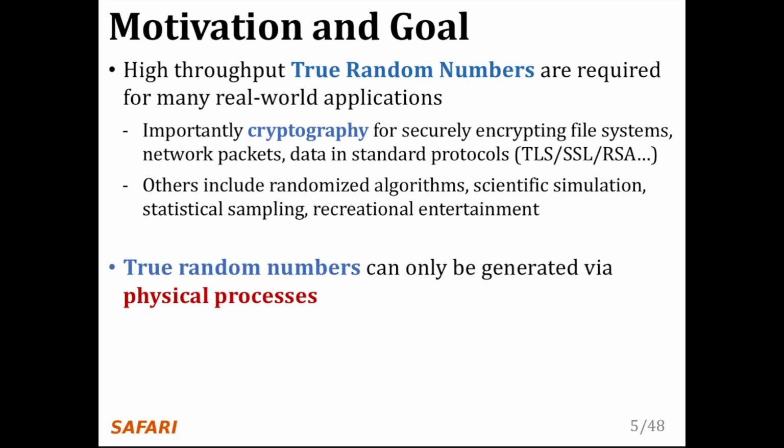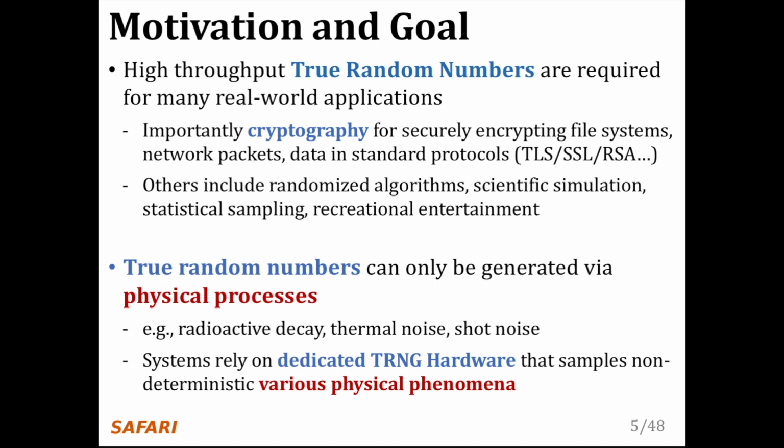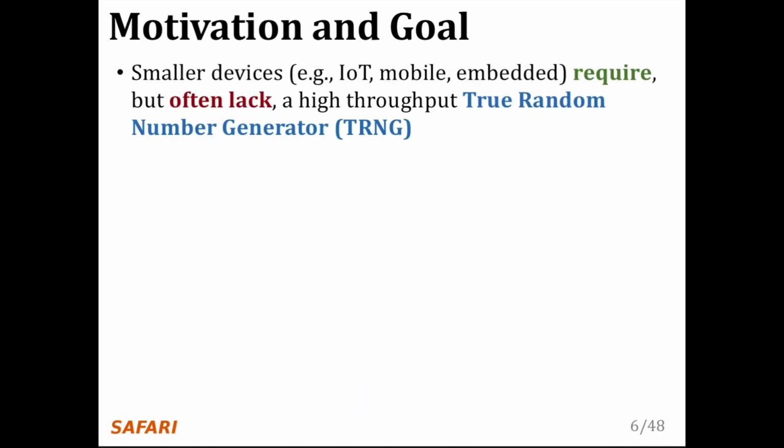True random numbers can only be generated from physical processes such as shot noise, electrical noise, thermal noise, radioactive decay, Brownian motion. For this reason, systems generally rely on dedicated TRNG hardware that samples non-deterministic random variables that are inherent in various physical phenomena. Unfortunately, smaller devices such as IoT, mobile, or embedded devices that may not have the provisions for dedicated true random number generator or TRNG hardware require a high-throughput TRNG to enable the previously mentioned applications.